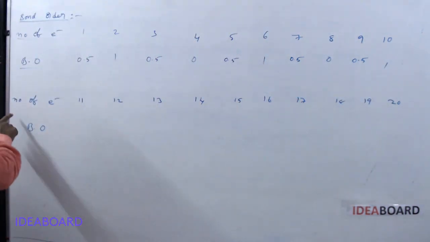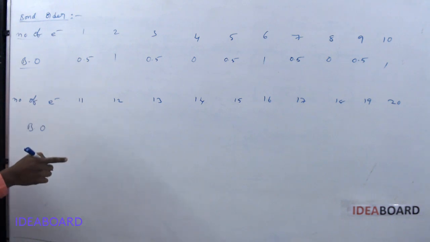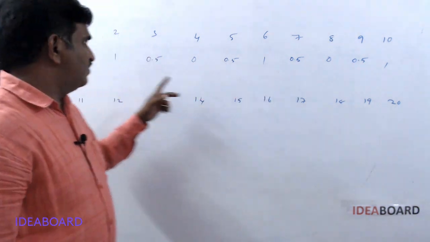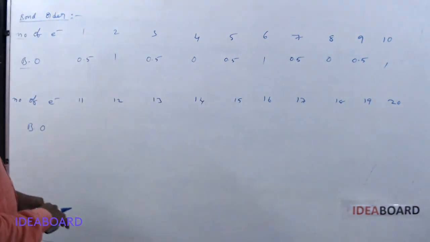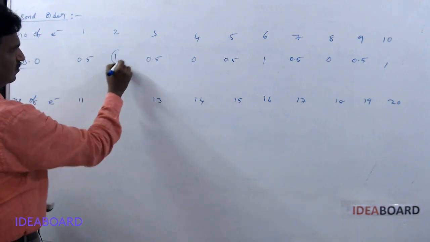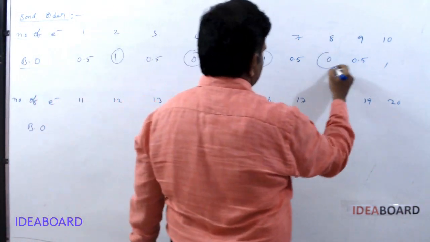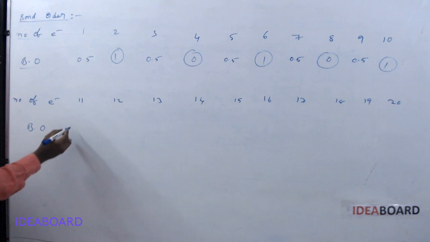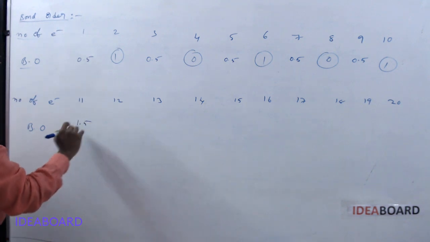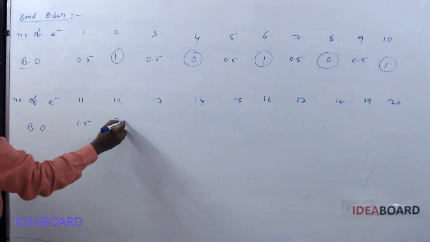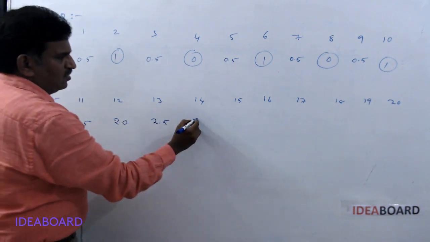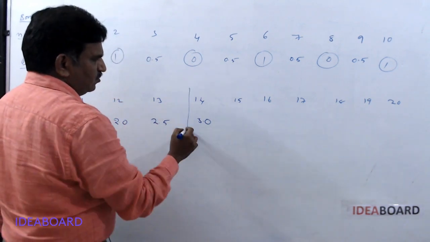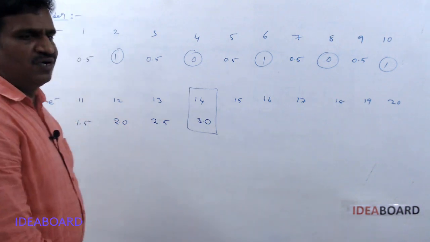Okay. Next, for 11 to 20 it is different. So please follow up to 10, this is okay. For odd numbers write 0.5. Then for even numbers 1, 0, 1, 0, 1. And next, for 11 to 20, you just start with 1.5 and increase by 0.5 units only: 2.0, 2.5, 3.0. Increase up to 3 only, it is the maximum bond order we will get.